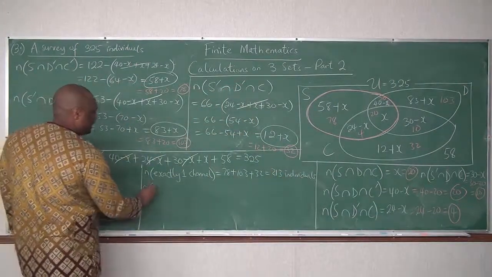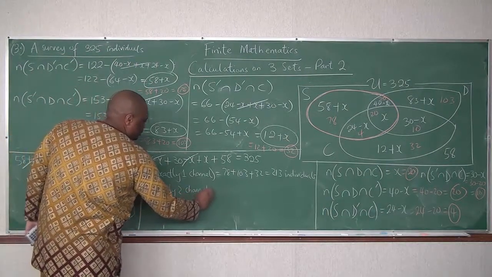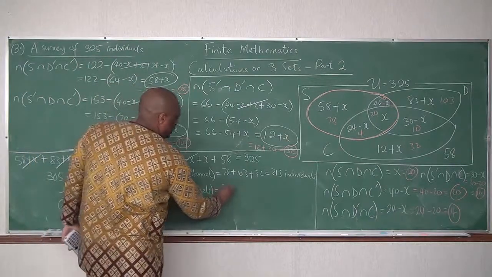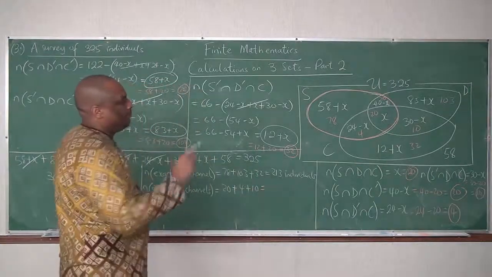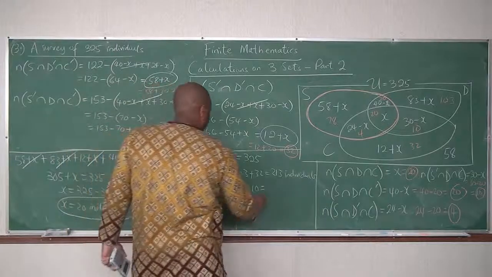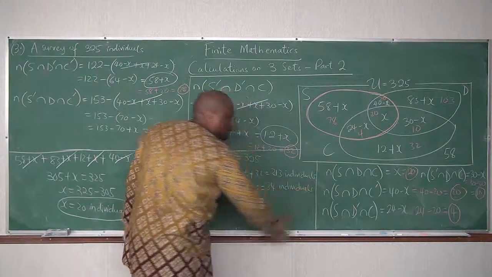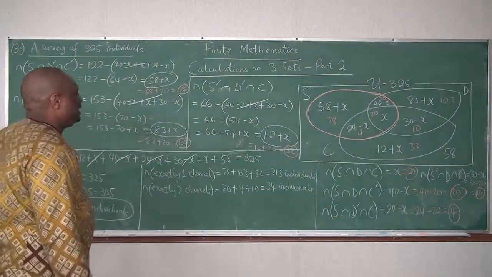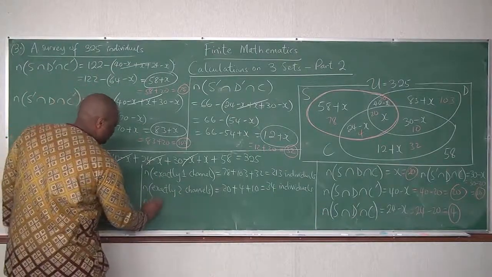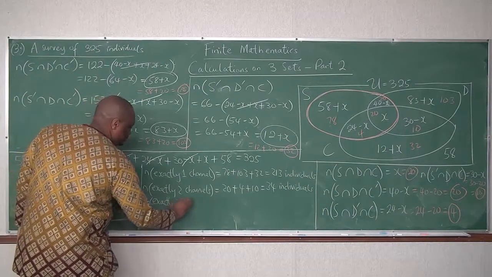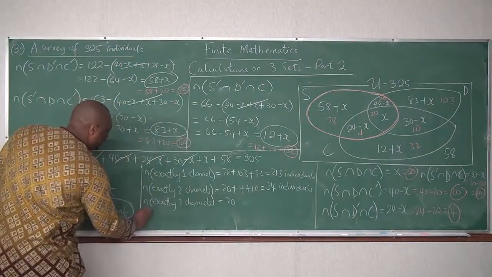Okay, cardinality of exactly two channels will be 20 plus 4 plus 10. 20 plus 4 plus 10, which is what? 34. 34 individuals. Okay? Cardinality of exactly 3 channels, of course, you know that already, is what? 20.